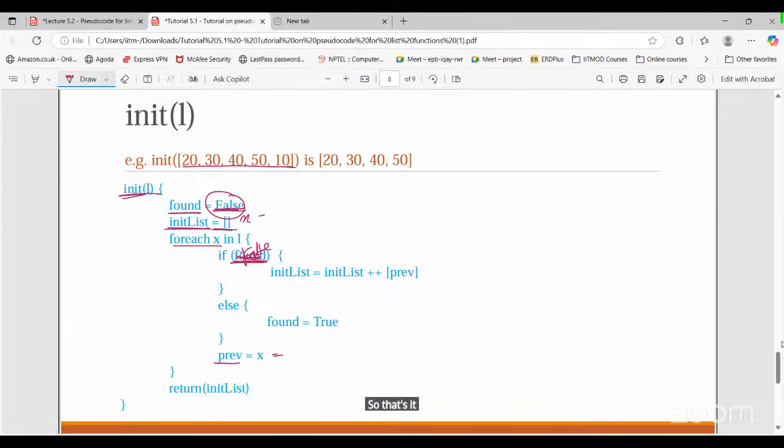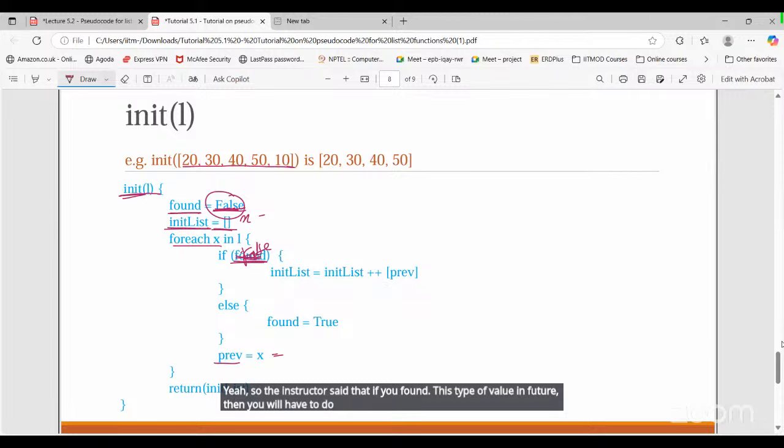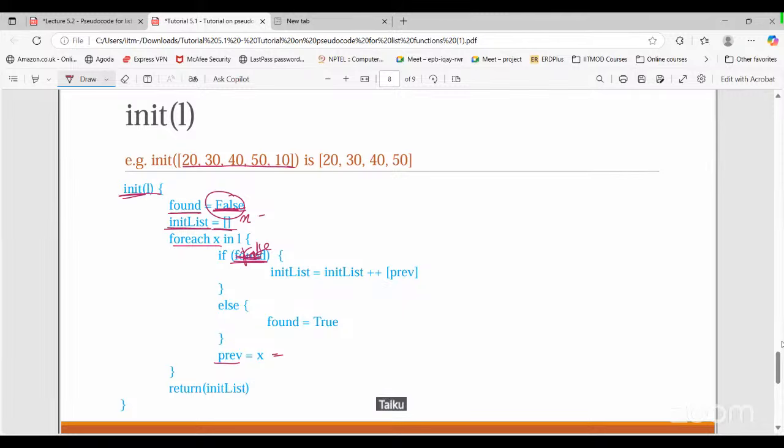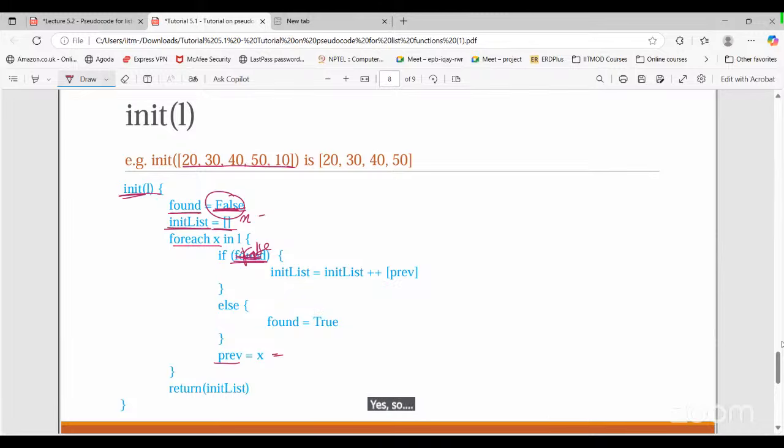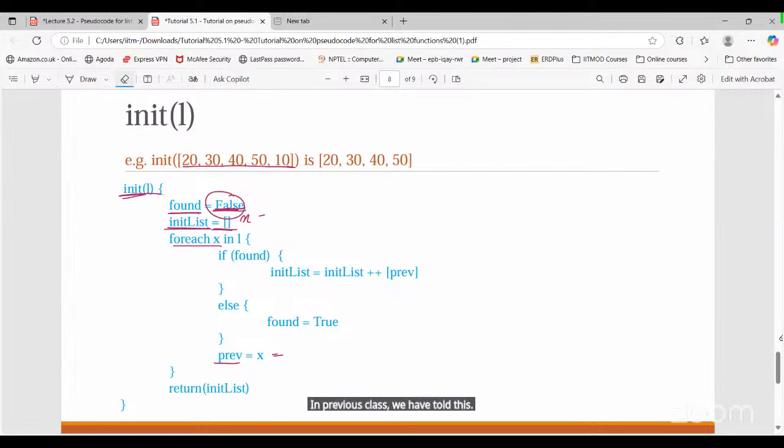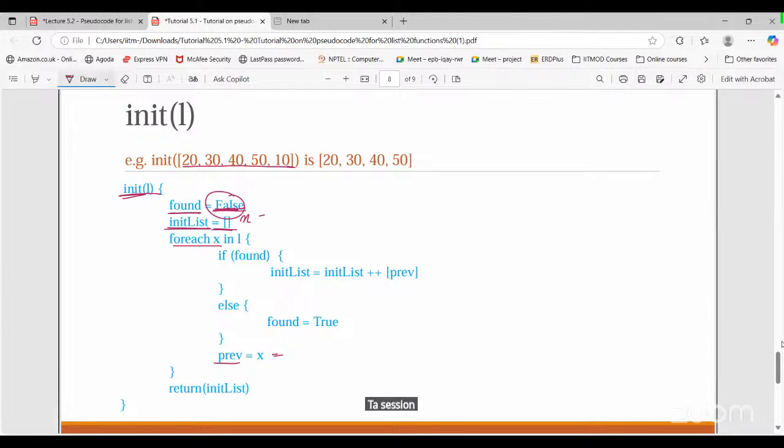The instructor said that if you found this type of value in future, then you will have to do if found here. So it means found equal to true. Then you have to compare it. Yes, sir. Found equals to true, right? Yeah. In the class, we have already listed false here, so you can see a Boolean output is going to return.